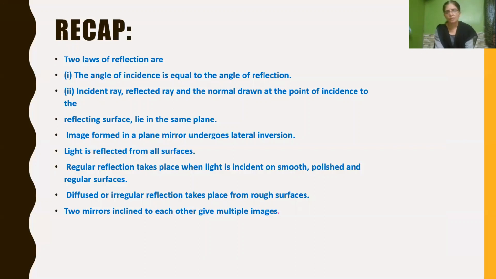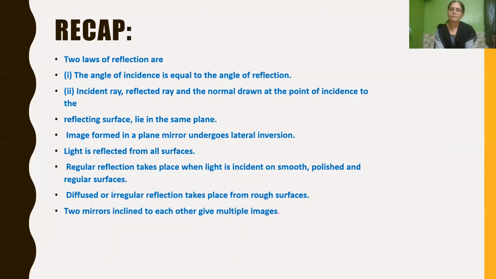So we will end our session here. Till now, we have learned about two laws of reflection. The first law states that the angle of incidence is always equal to the angle of reflection. The second law states that the incident ray, reflected ray and normal are all in the same plane. Then the image formed in a plane mirror undergoes lateral inversion.